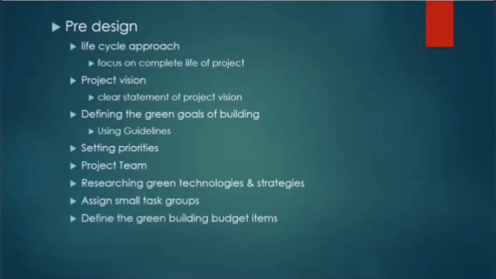And then the green building budget is defined. In this budget, not only design fees and construction cost are considered, but also life cycle analysis cost, green building expert fees, and any research contingency cost, etc. Everything is considered.